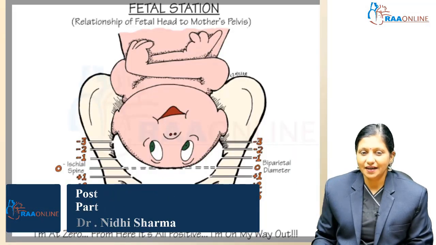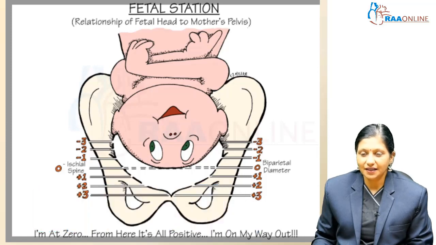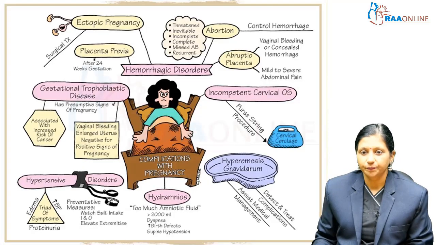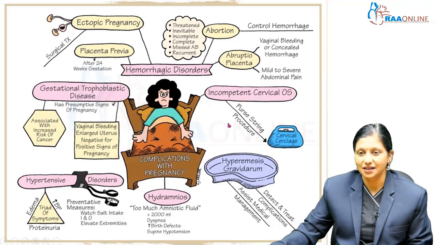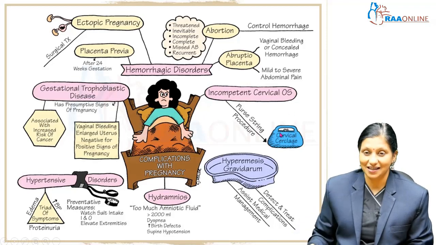When the baby is at zero station, it has to be at the level of the ischial spines. The biparietal diameter is at the level of the ischial spines when the baby is at zero station, and from here onwards it's going to be all right and the baby will be on its way out. So there are various problems which we can face ahead. Of the various ailments of pregnancy, today we are going to discuss postpartum hemorrhage. The other problems like gestational trophoblastic disease, hypertensive disorder, hydramnios, hyperemesis and incompetent cervix will be discussed elsewhere.